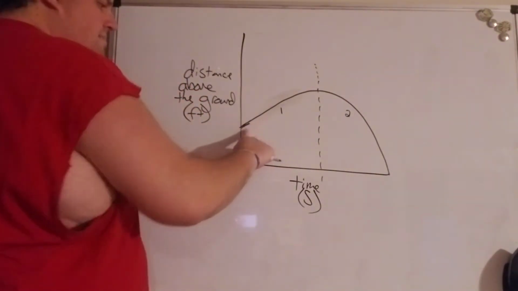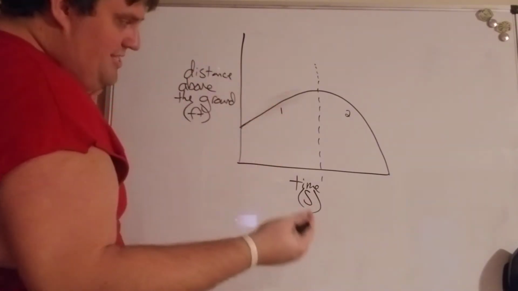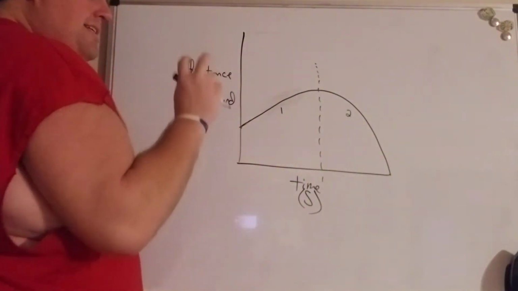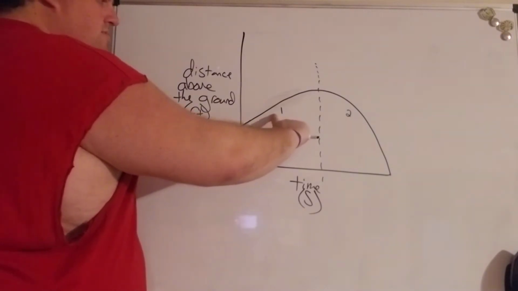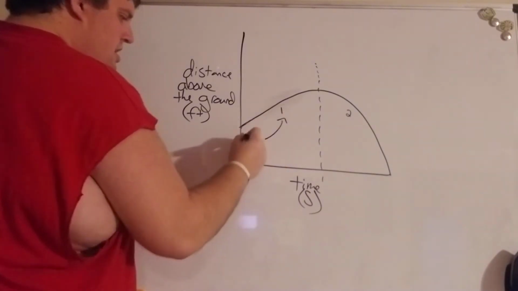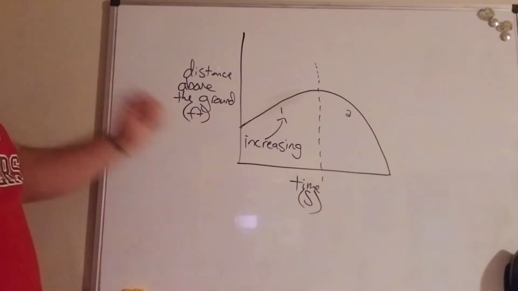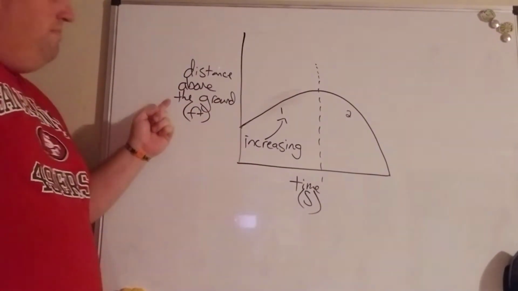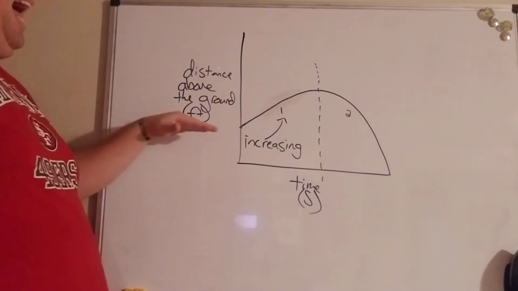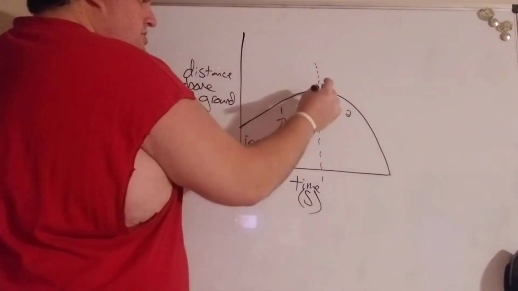So when something is going up like this, even though it doesn't have to be linear, because if you notice this is non-linear, we would still consider this to be increasing. Okay, so interval 1 here is increasing, meaning that as the time is going up, whatever this thing is also going up. So it's going higher above the ground until it reaches some point, which is right here.